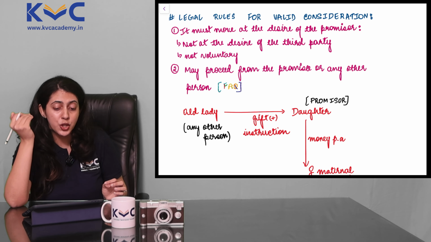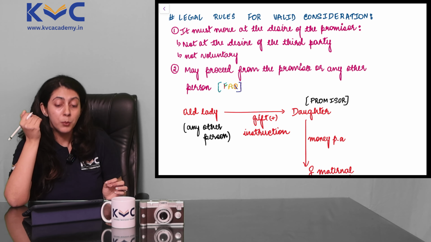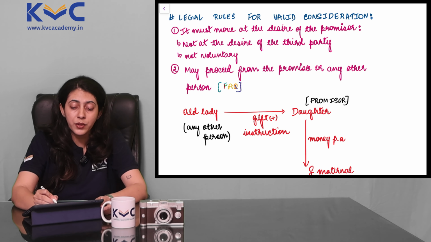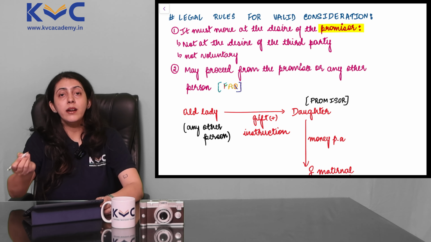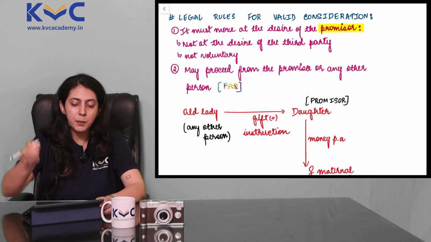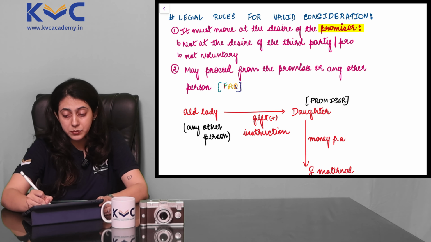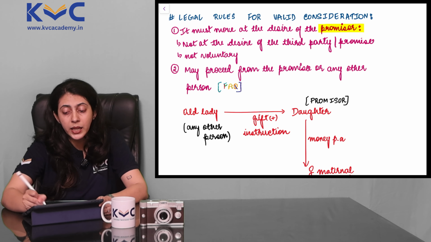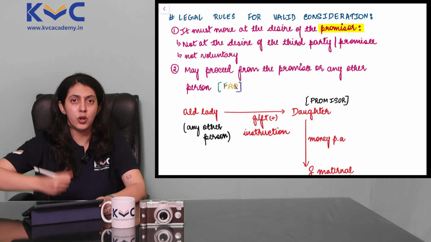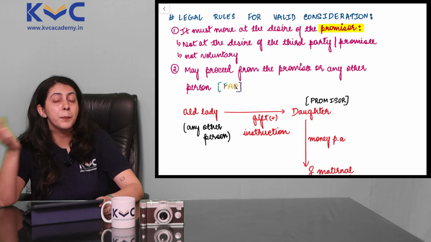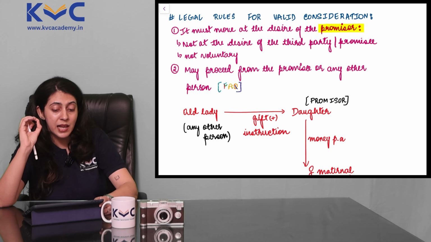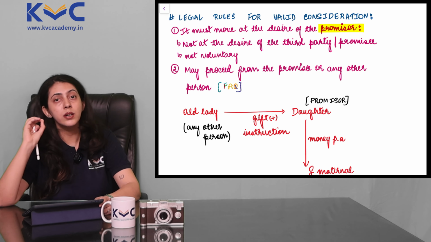The consideration should be moving at the desire of the promisor and not at the desire of the third party, not even at the desire of the promisee for that matter. The promisee or the third party is going to be the party who's going to pay the consideration, but the desire must be of the promisor.